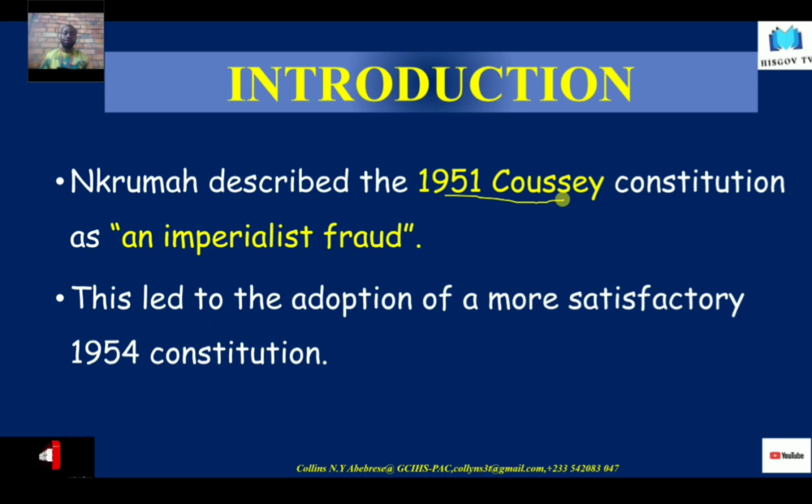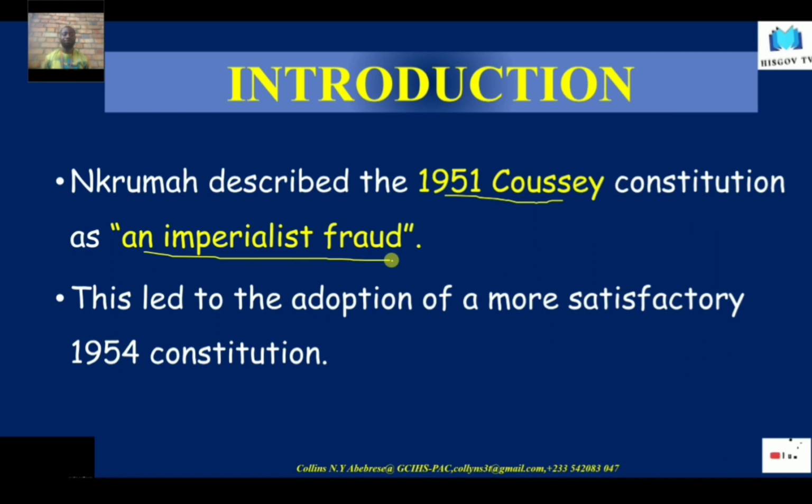So then, because that constitution provided that an election should take place, the election did take place, and in 1951, Nkrumah, who was then in prison, won the election, even though he was in prison, and then later he was released. So when he was released to take office, or to take power, he described the 1951 Coussey Constitution as an imperialist fraud.